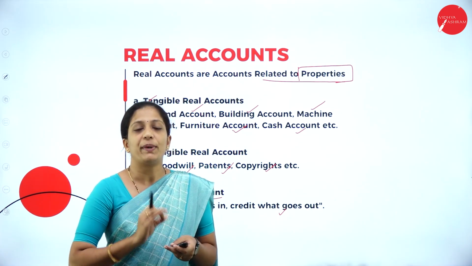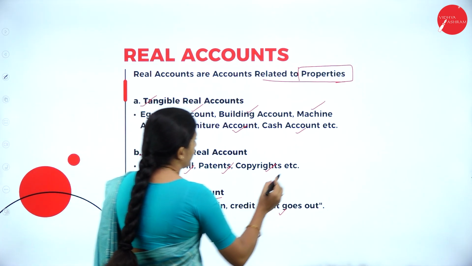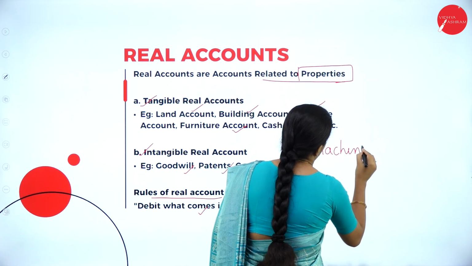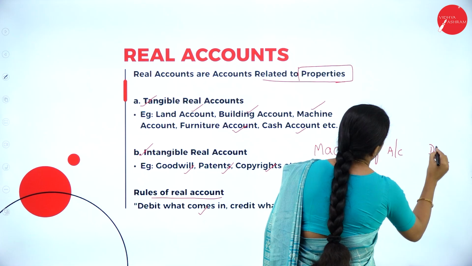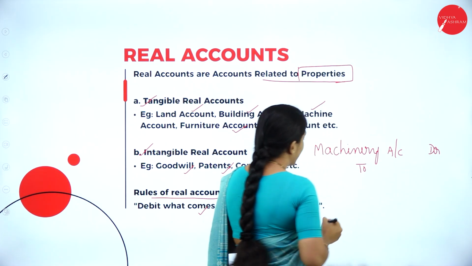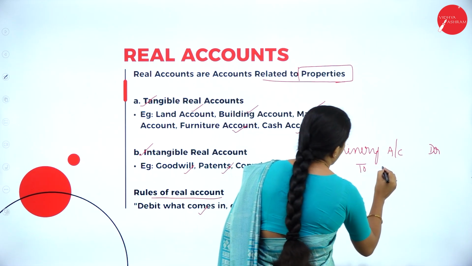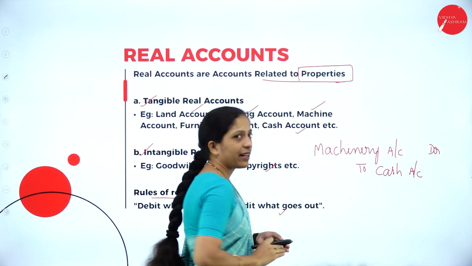In the same way, when you purchase machinery, what comes in? Machinery. So your golden rule tells us debit what comes in. So machinery comes in, so your entry will be Machinery Account Dr. What goes out? Credit what goes out. When you purchase machinery, what goes out? Cash goes out. So To Cash Account. Hope you are clear about it.